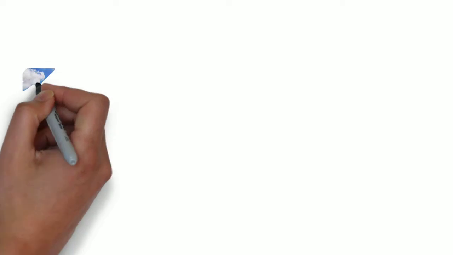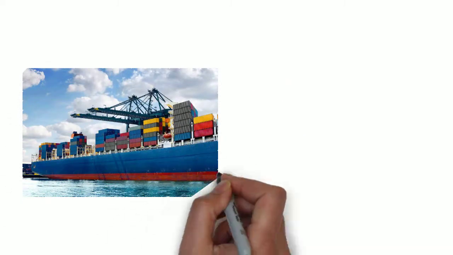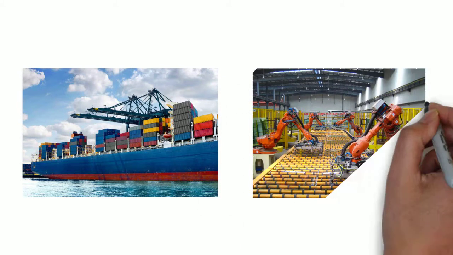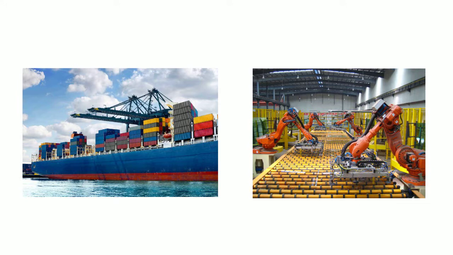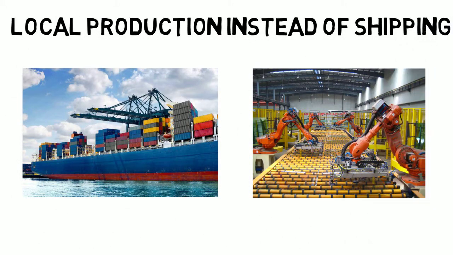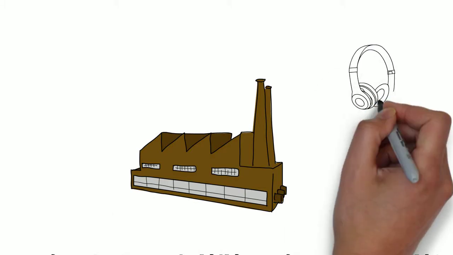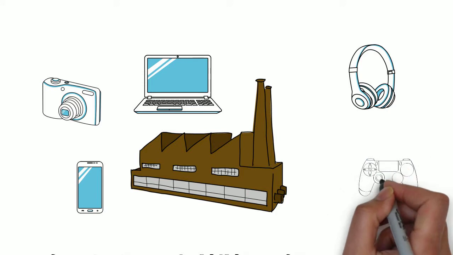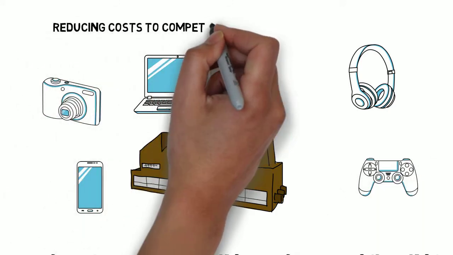Rich countries outsource their production of goods to poorer countries where cheap labor is exploited. The product then travels thousands of kilometers before it's sold. It would be far more energy efficient to produce things locally, but due to cost efficiency, this often is not the case. Companies often use materials and means of production that are harmful for the environment to save expenses due to competition. It all comes down to incentive.